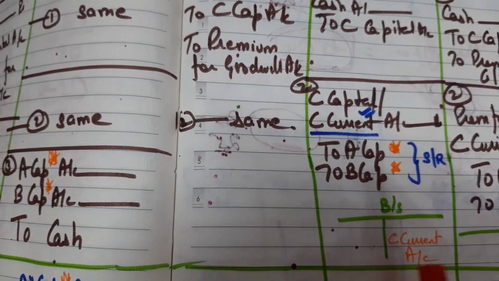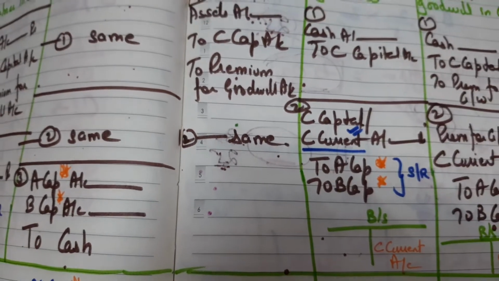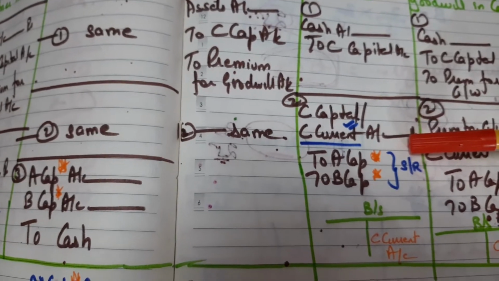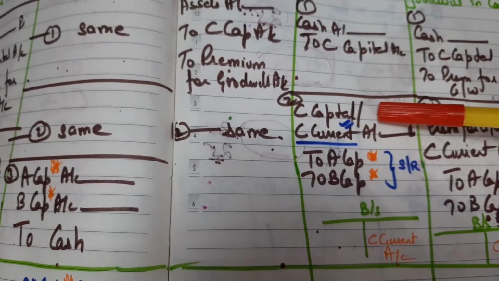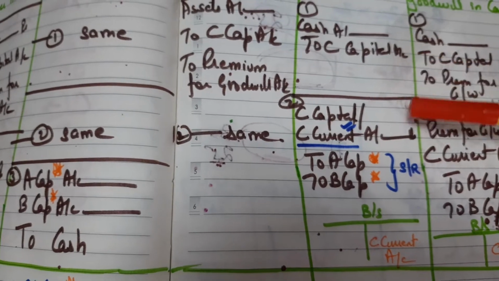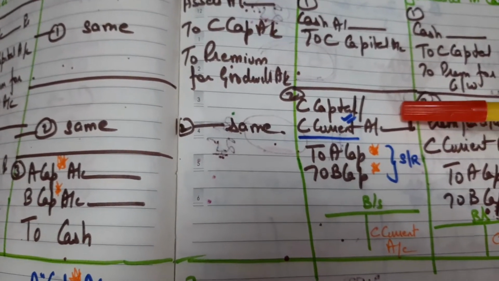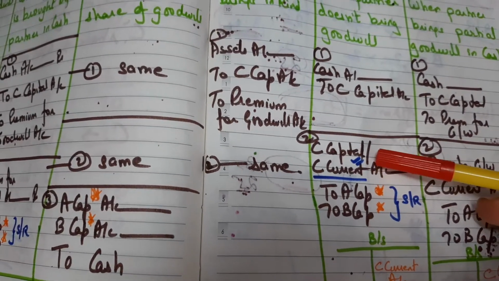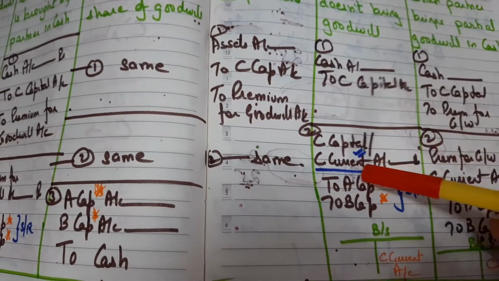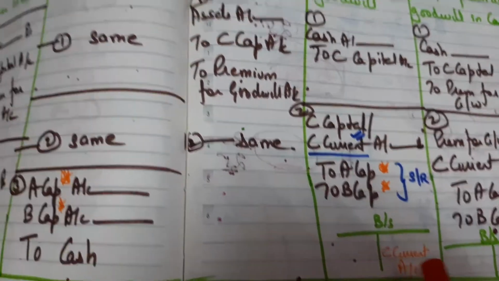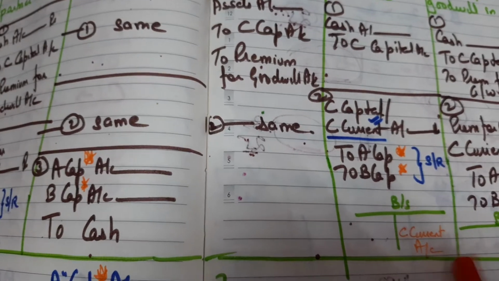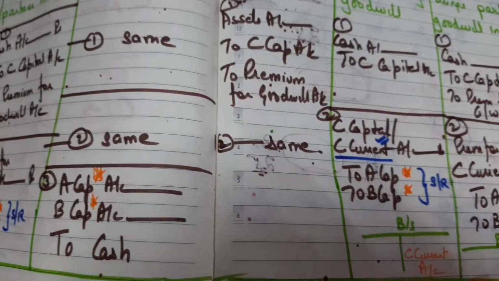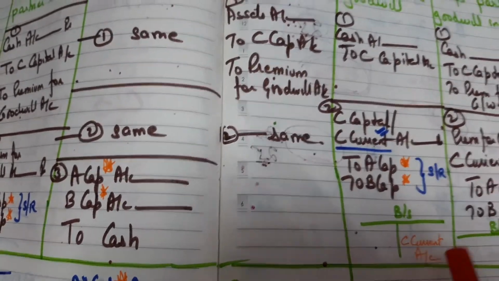This means that the firm has to take this money. Now, in case he's bringing capital of 4 lakh and he has to bring goodwill of 40,000. If I take C's capital, 4 lakh is being credited and 40,000 is being debited. So he'll be left with capital of 3,60,000. That means his capital has been reduced, which is logically wrong. So that's why instead of C's capital, we take C's current account. Another logic is that when C's current account is appearing here, this reminds A, B and all the partners that C has to bring the money. He has to pay the cash to the firm.